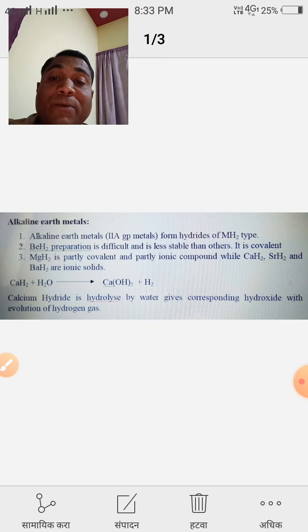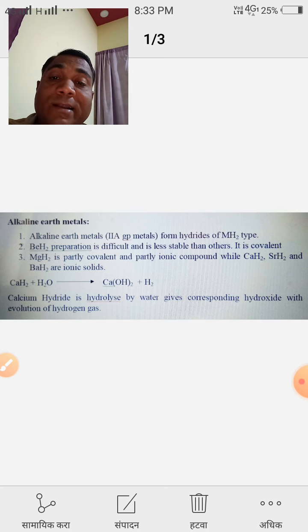The third point is that magnesium hydride is partly covalent and partly ionic, while calcium hydride, strontium hydride and barium hydride are ionic solids. When calcium hydride reacts with water, it gives calcium hydroxide with the liberation of hydrogen gas.